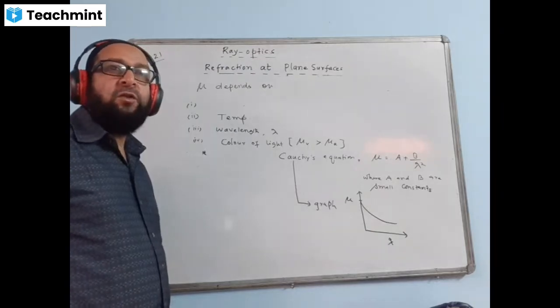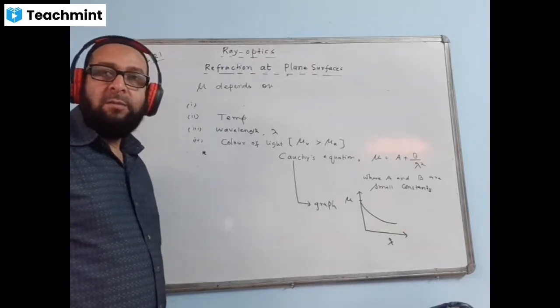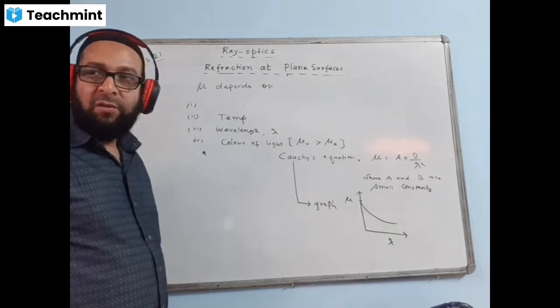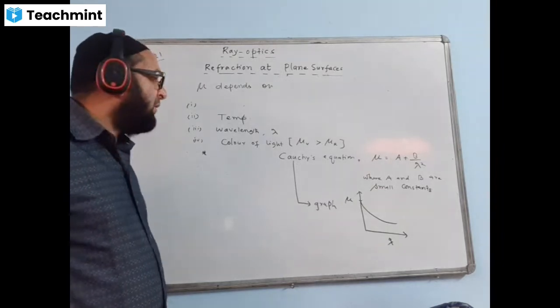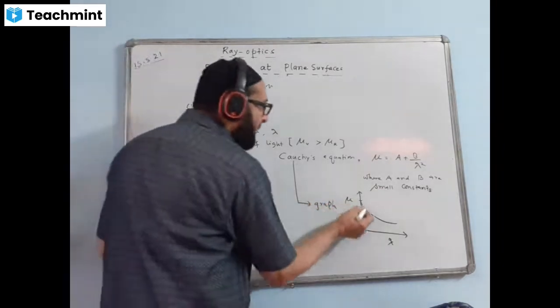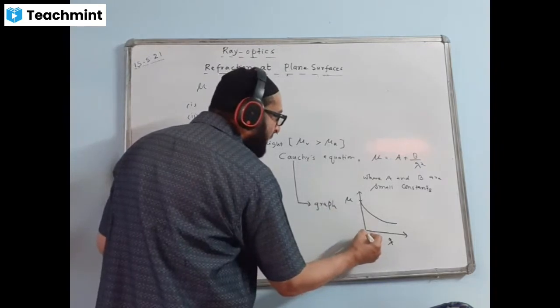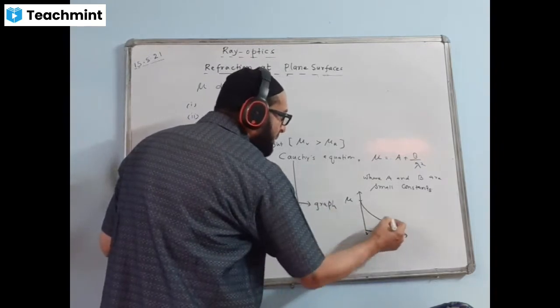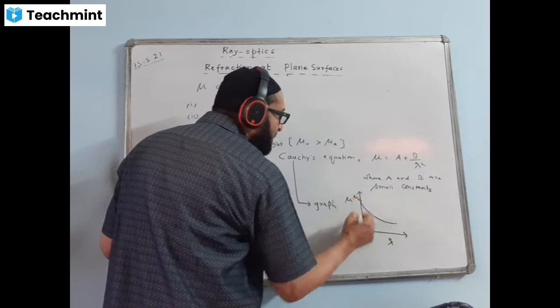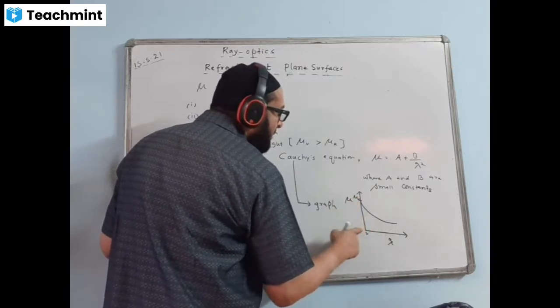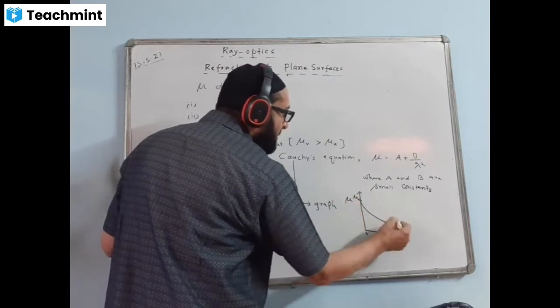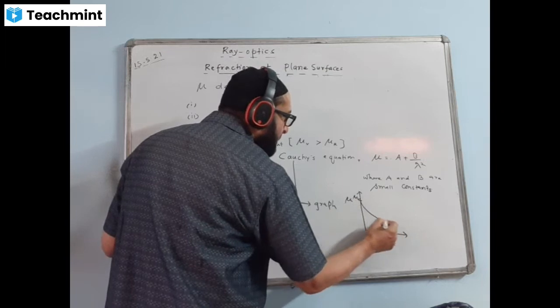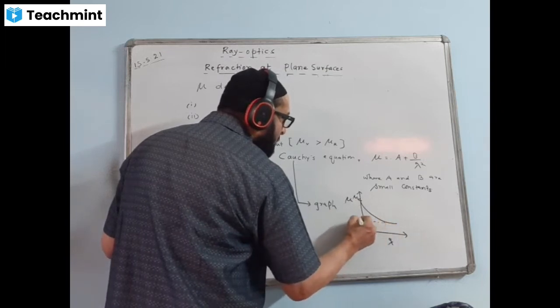And if they ask you to show the different colors of light, I'm sure this is maximum. So maximum will be there for the violet. This will be the violet light, and this will be mu V. This will be violet maximum, and this will be red. Here we can write mu R.